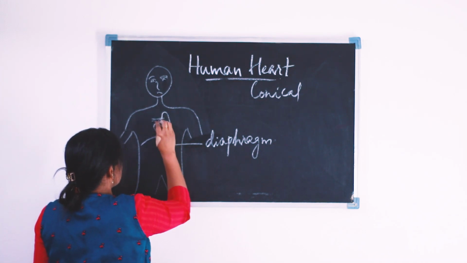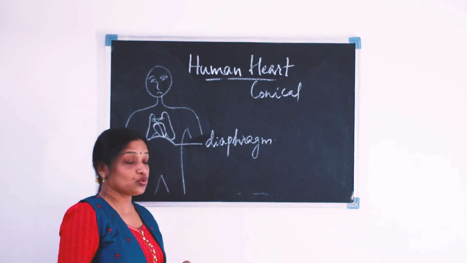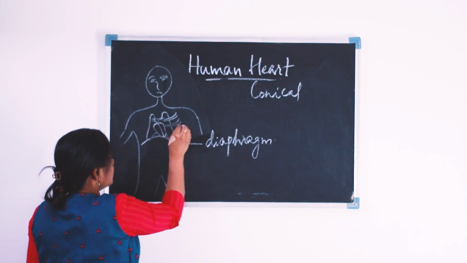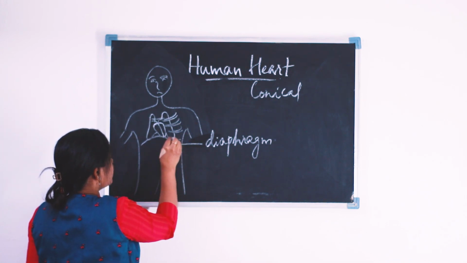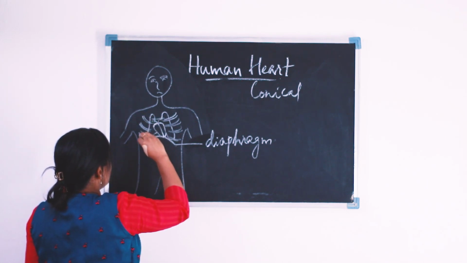On either side of the heart we can see the ribs.